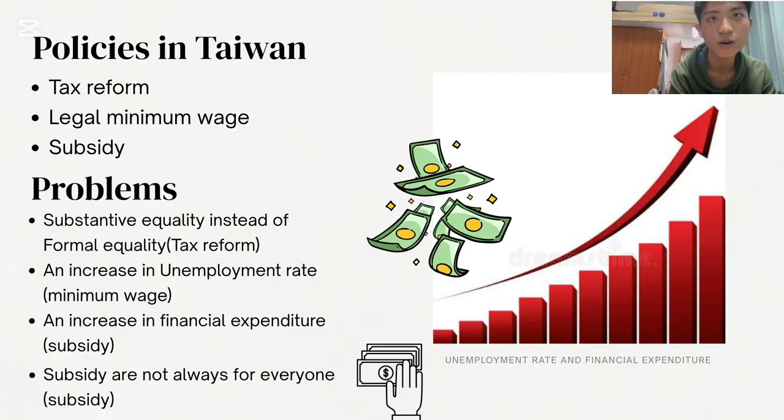Other actions, such as carrying out the legal minimum wage, could increase the unemployment rate. In other words, more laborers are well paid, but at the same time, more laborers are unemployed. Subsidy is a great solution to the problem, but an increase in the government's financial expenditure is something that the officials do not want to see.